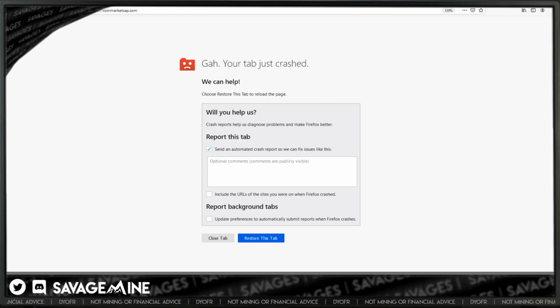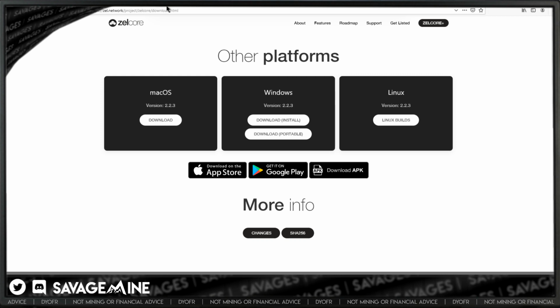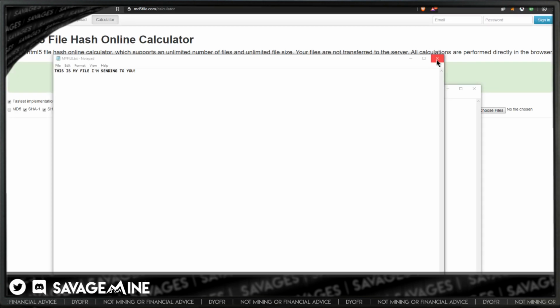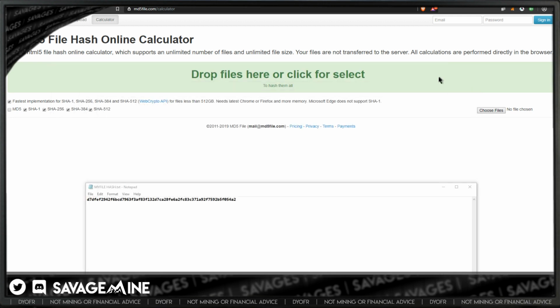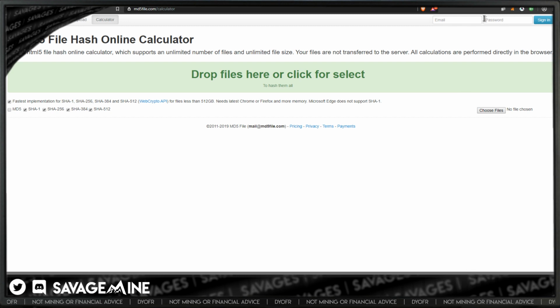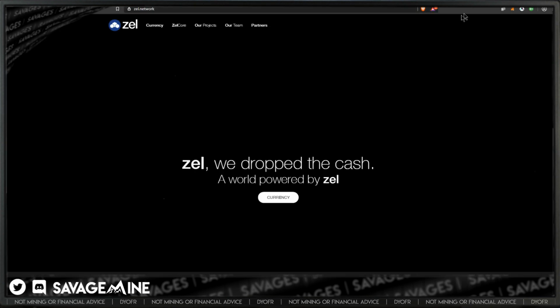It's probably because I only have 8 gigs of memory in this machine right now, because I had a stick go bad. It's just freaking out because I'm doing too much. Now my Brave is staying up though.